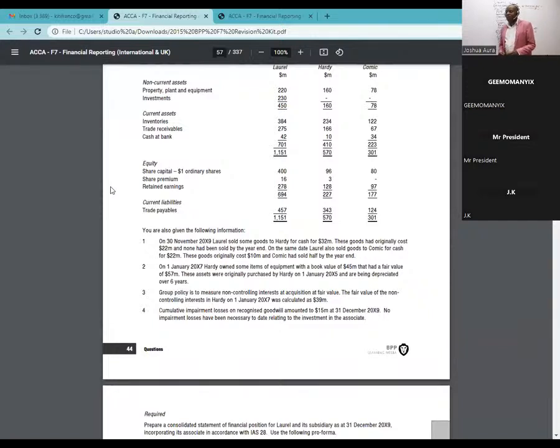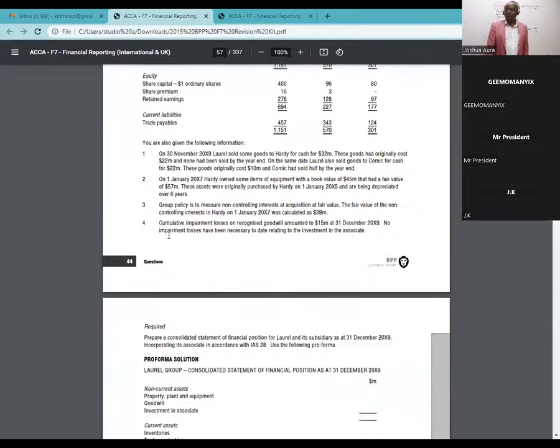Then now we think about any adjustments that are needed. So we start straight away. Before you compute goodwill or whatever, just go to the notes to the accounts. Note number one: on 30th November 2019, Laurel sold some goods to Hadi for cash for 32 million.